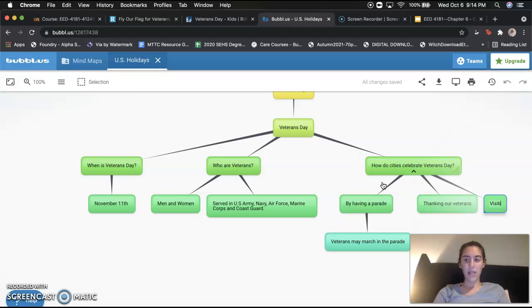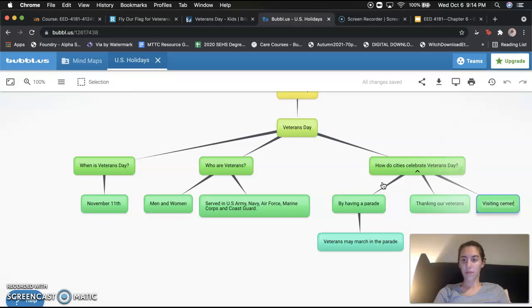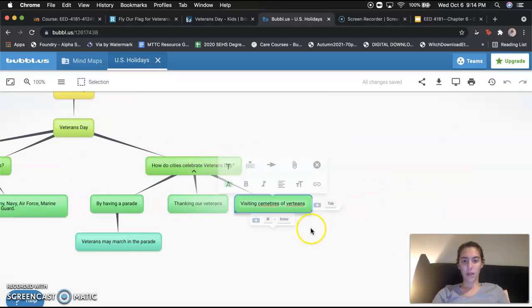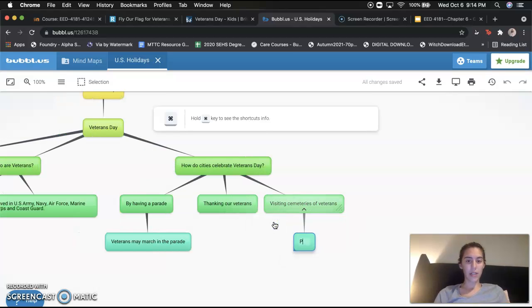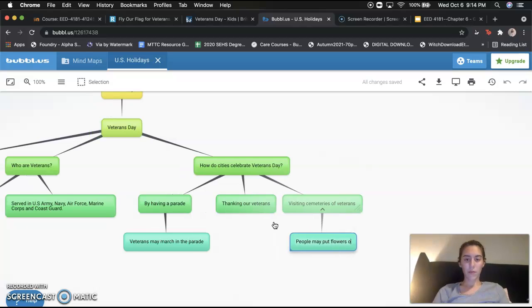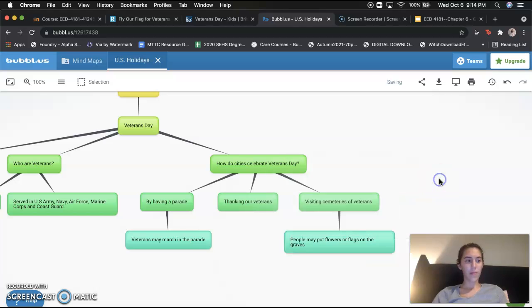So visiting cemeteries of veterans. Oops, silly Miss Alexis spelled those two words wrong. And then it did also include that people can put flowers or flags on the graves as well. So we will add that under here. People may put flowers or flags on the graves. All right, let's continue reading our article.